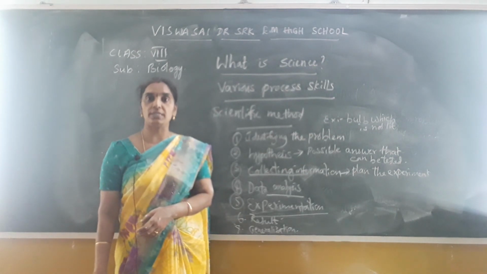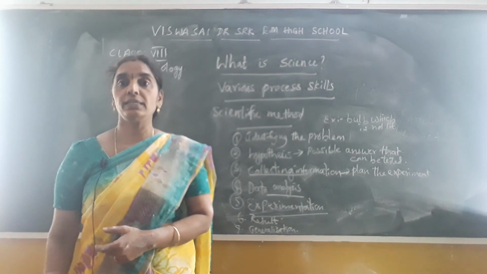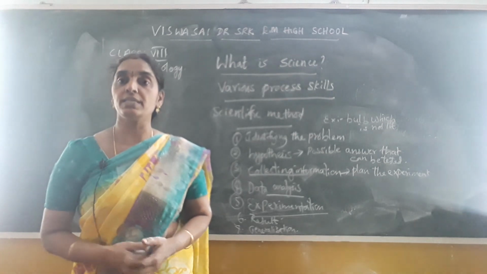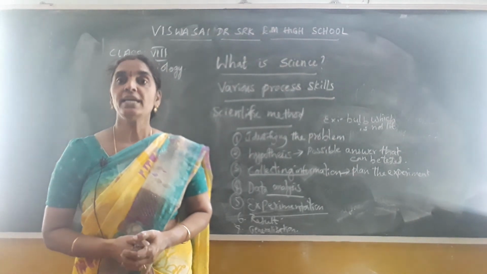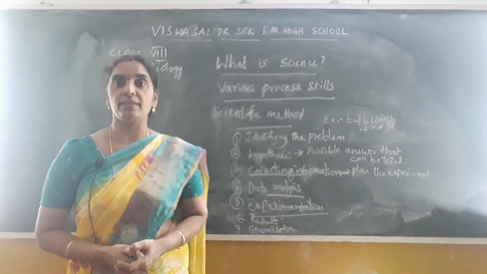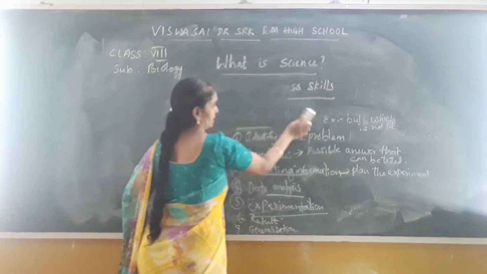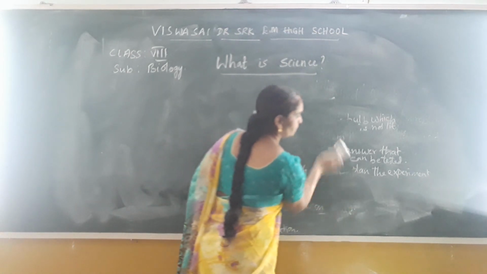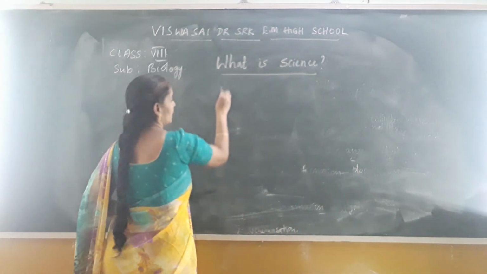Hope you have understood the lesson, children. So in the next class, I'll tell you about the scientific tools that they use. These are called process skills that the scientists use in their scientific method. Okay, children, in the next class we'll continue the lesson. Till then you write the homework. I'll give you 3 questions about the different steps. Try to write the answers for these 3 questions. Okay, children, so that is the homework part for you.